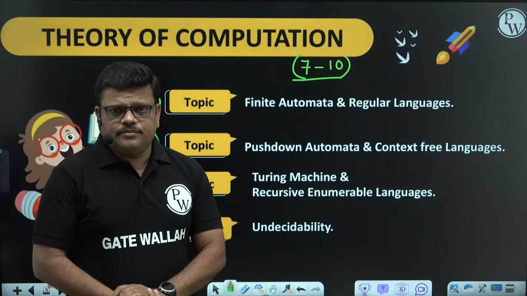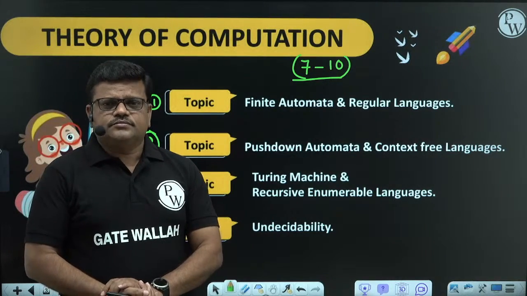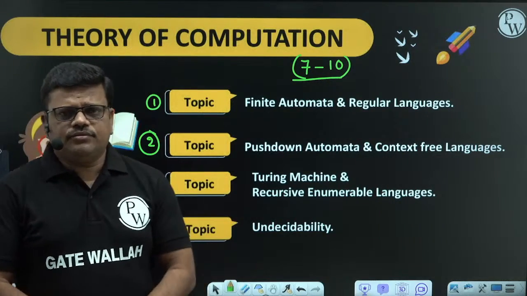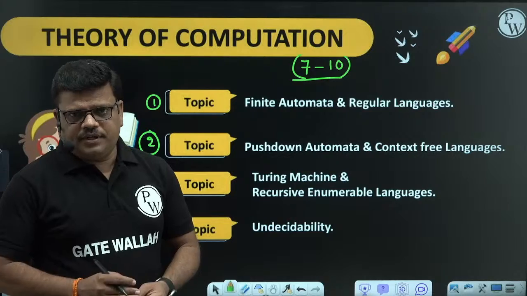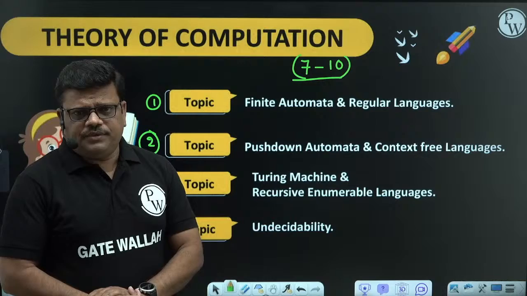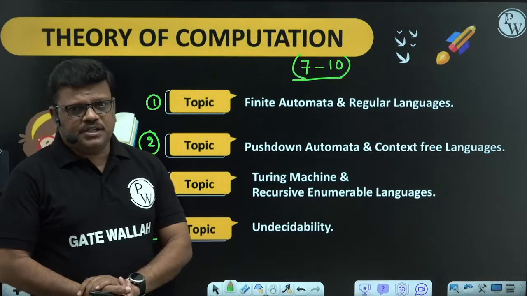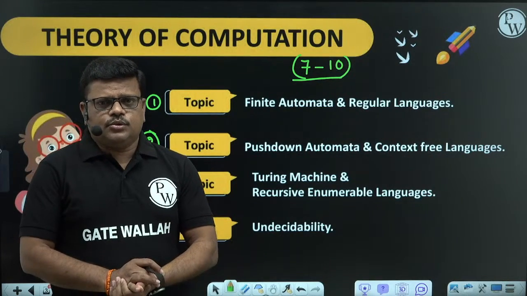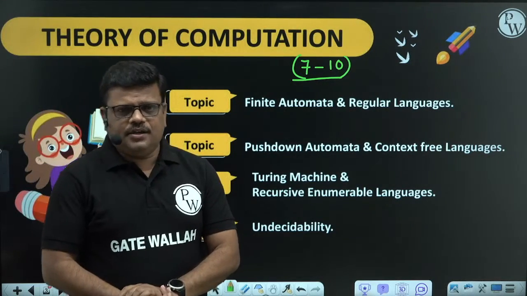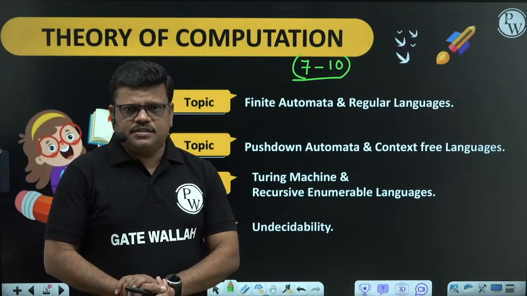One more importance is Theory of Computation and Compiler Design. Compiler Design is the other subject, and it is interrelated with Theory of Computation. So if you have good knowledge of Theory of Computation, Compiler Design becomes very, very easy. Together these two subjects, we can expect 15 to 20 marks: a maximum of 20 marks, a minimum of 15 marks. These two subjects seem almost the same. To understand Compiler Design, this is the base. So study Theory of Computation carefully and properly, then understanding Compiler Design becomes very easy for you.